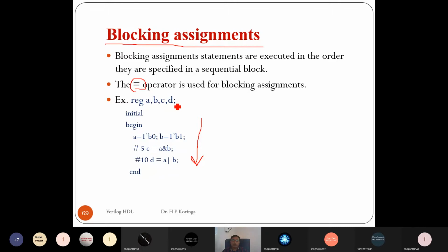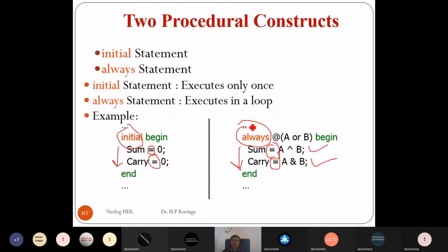In the previous example, this operator is equal. This is the blocking assignment operator, like the assignment in data flow. If you write it inside initial or always, then it is a blocking assignment.